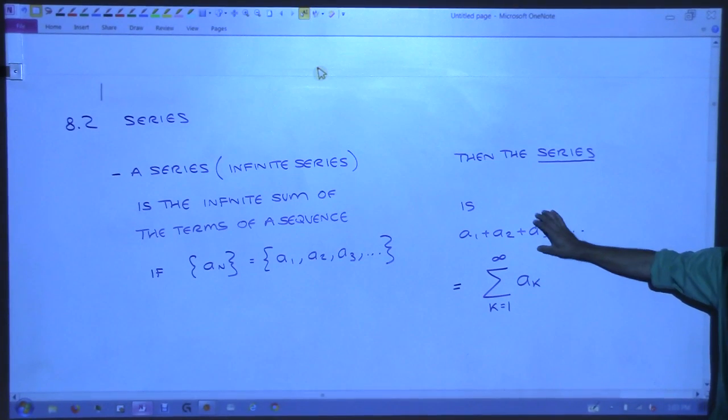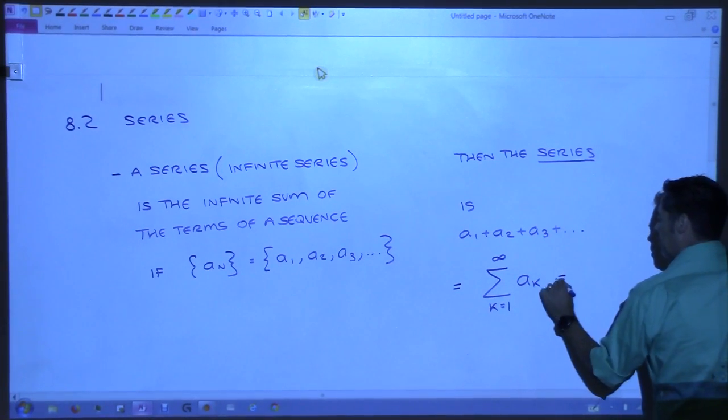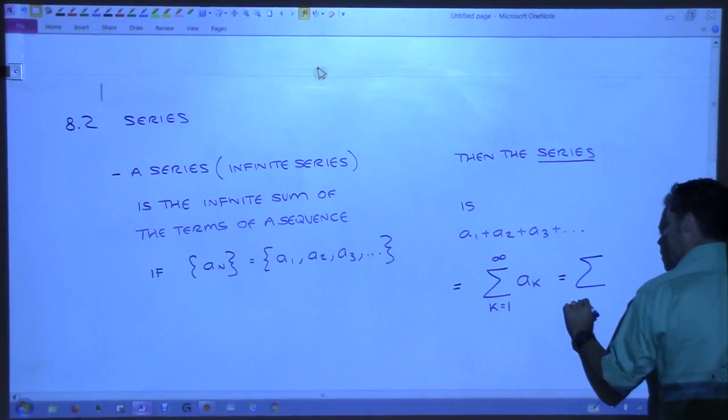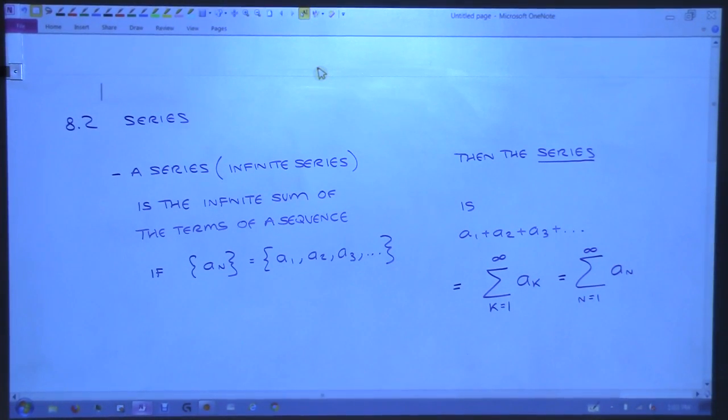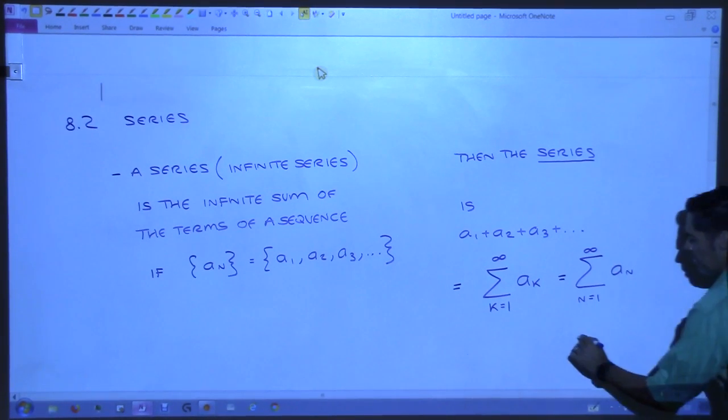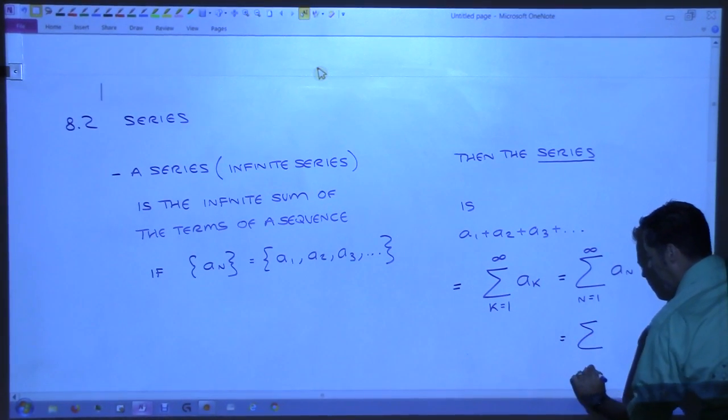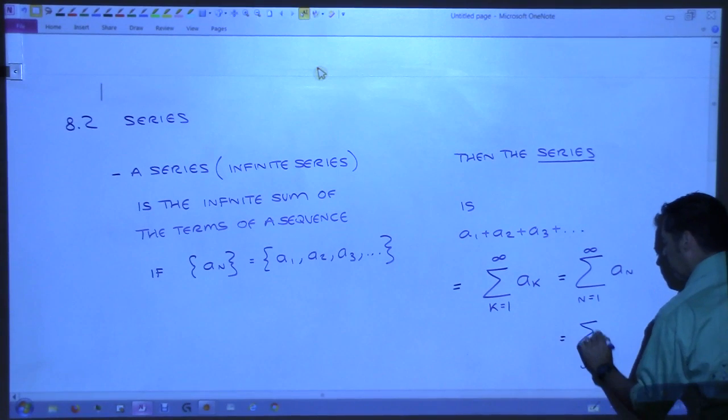Just so you know, I could have also written this, and that would give you the same thing, because here we're starting with n being 1, and then 2, and then 3. I could have really used any letter I want there.